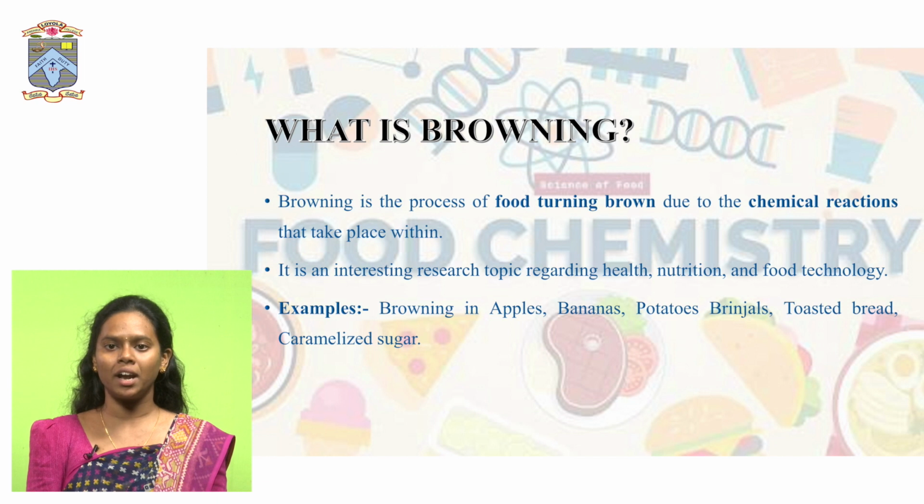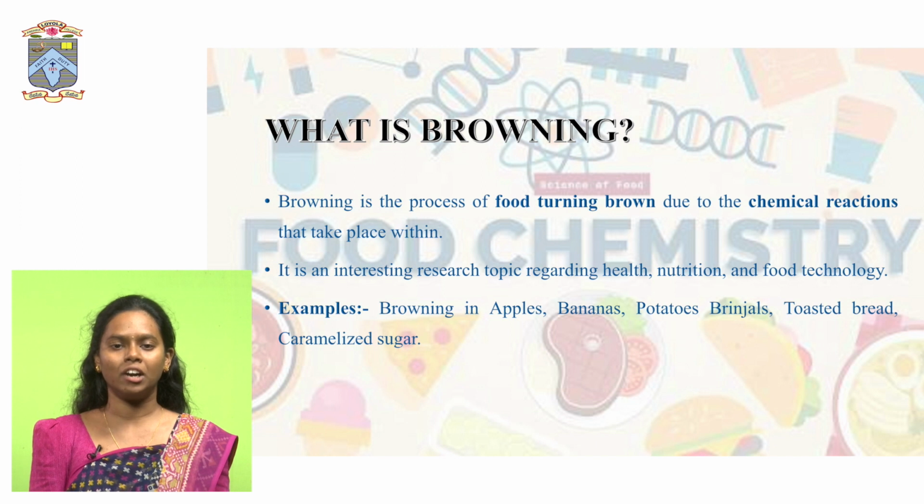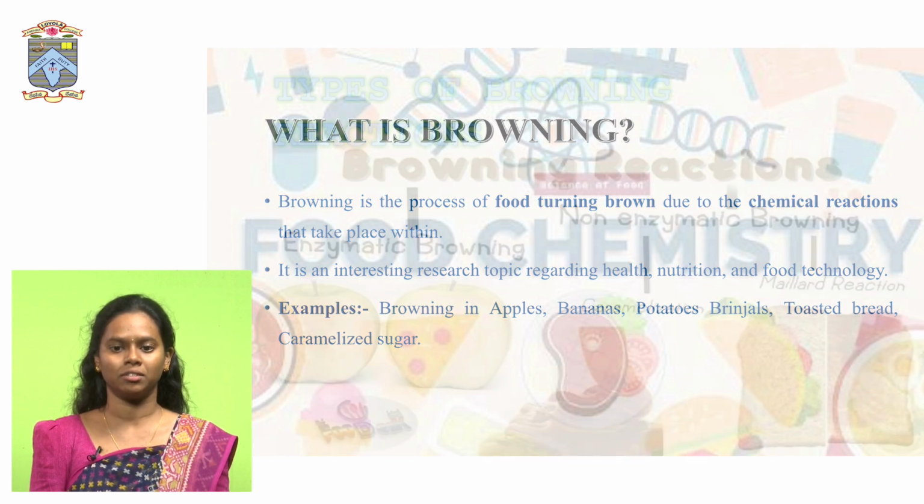Browning is a naturally occurring chemical reaction in most of the fruits and vegetables. So these browning reactions we can see in almost every fruit and vegetable in our day-to-day life, for suppose browning of apples, brinjals, potatoes, bananas. The simple definition is that browning is a naturally occurring chemical process in which the food turns brown in color because of the chemical reactions that take place within it.